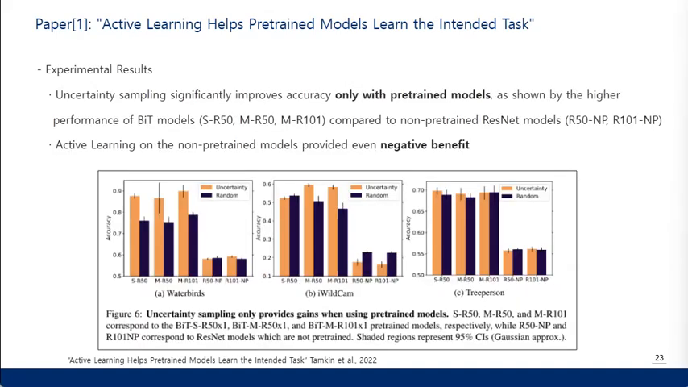The paper also found that uncertainty sampling improves accuracy only with pre-trained models like BiT, but not with non-pre-trained models like ResNet. Graphs show uncertainty sampling, which is the orange bars, outperforms random sampling, which is the purple ones, for pre-trained models. But you can see that it performs worse for non-pre-trained models.